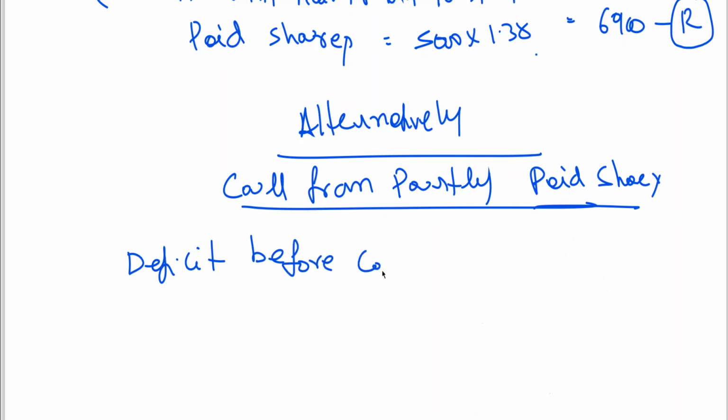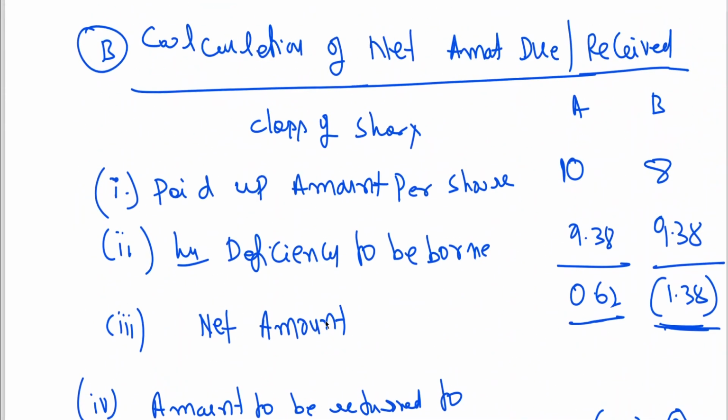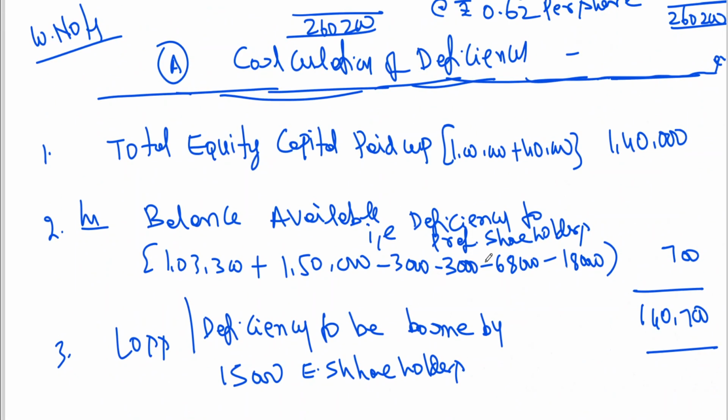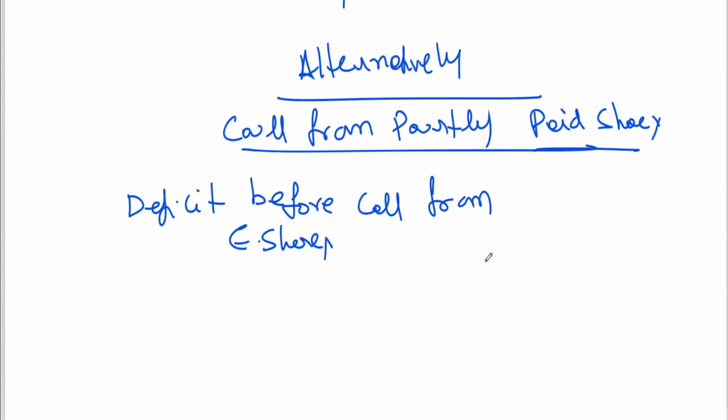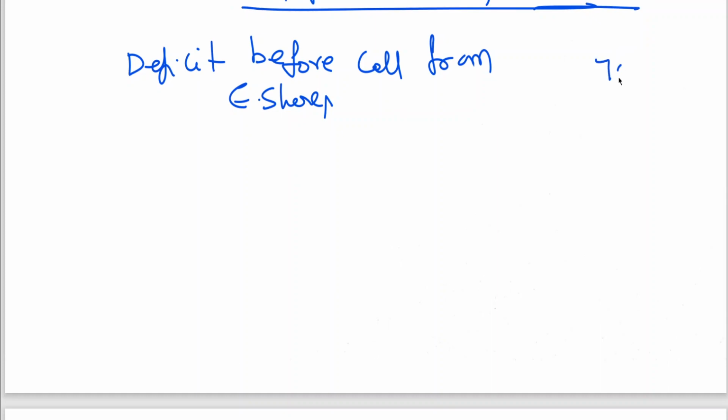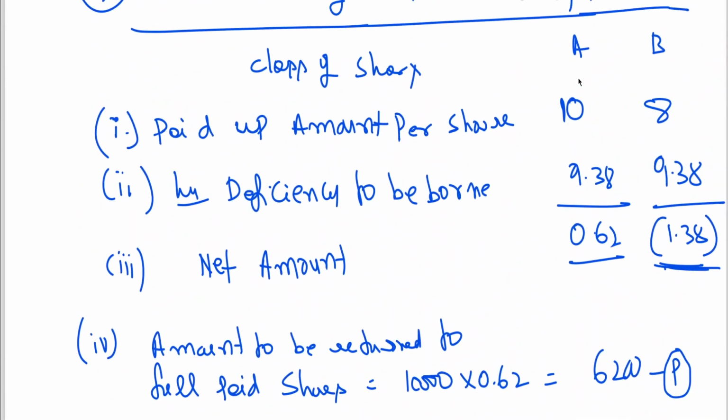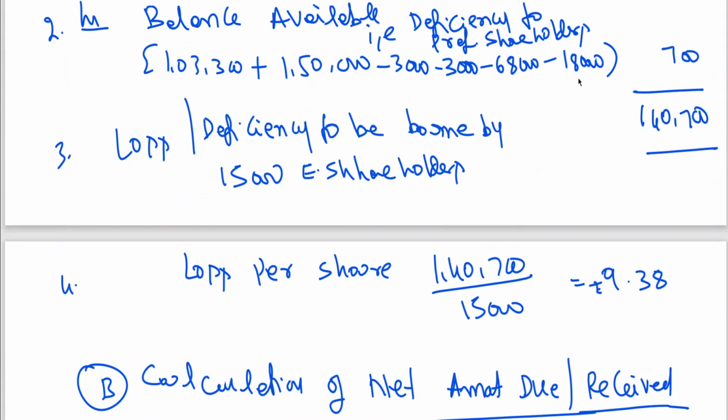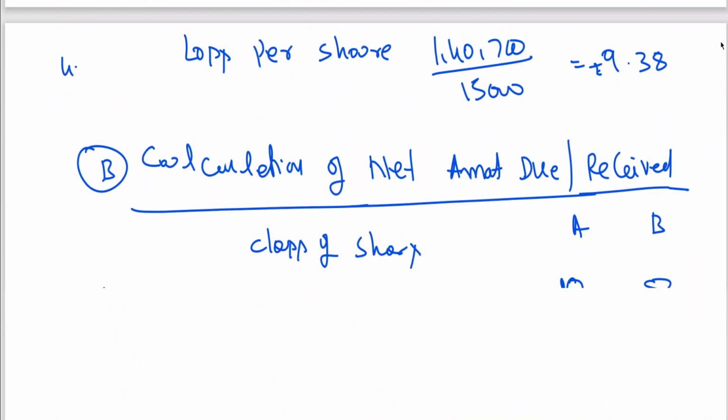You also can do it like this: deficit before call from equity shares. We got 700, no, this 700 I am writing here, 700 rupees. I think it is clear to all of you where you got 700. This deficiency I am talking about here.